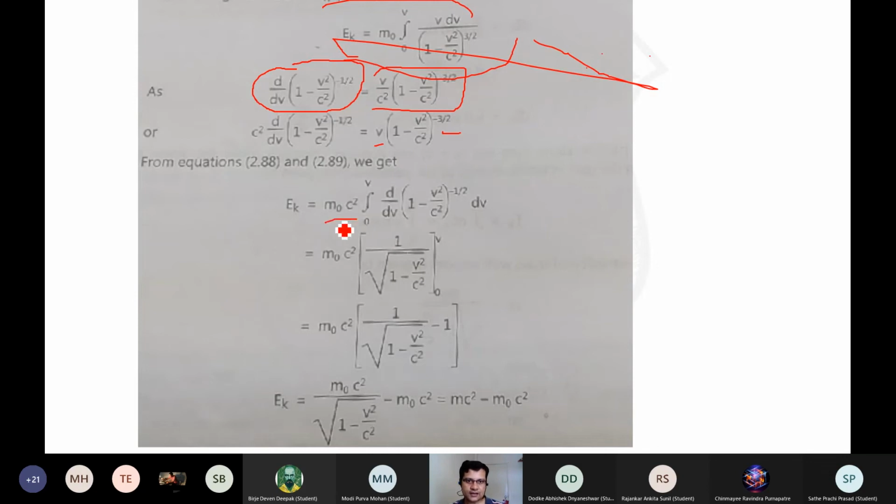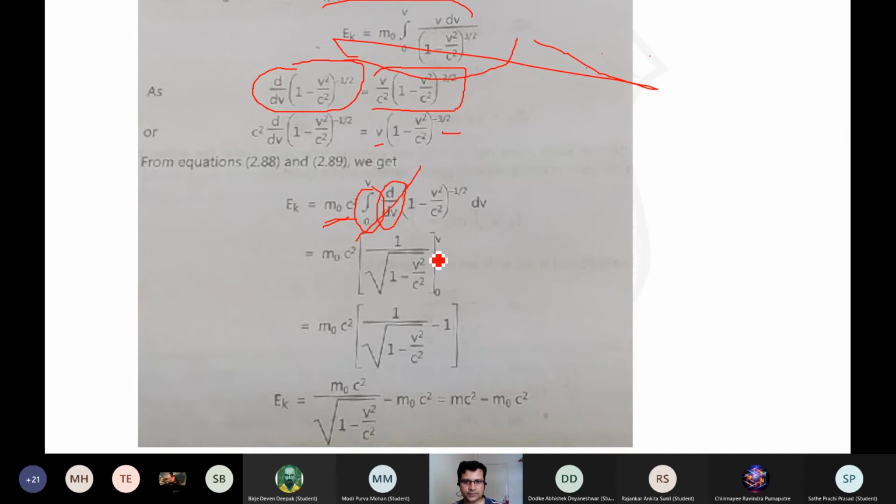Okay, that's the thing over here. So the quantity comes out to be m naught c square times the integration from 0 to v of v d by dv of 1 minus v square by c square to the power minus 1 by 2. Ultimately, the integration is over the limit 0 to v, and the differentiation is with respect to v, so these are like inverse operations. They cancel out, and 1 minus v square by c square to the power minus half can be written as 1 over the square root of 1 minus v square by c square, with the limit 0 to v.